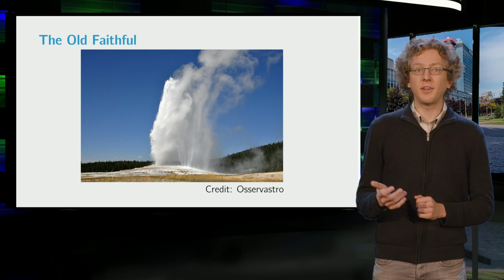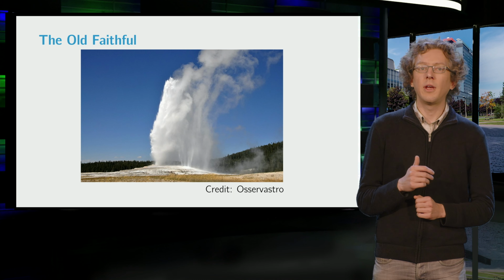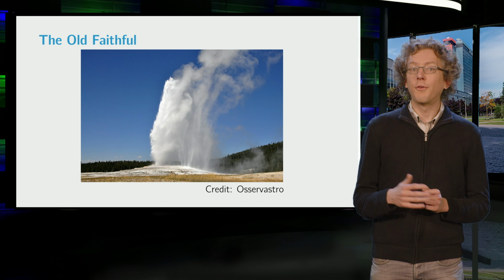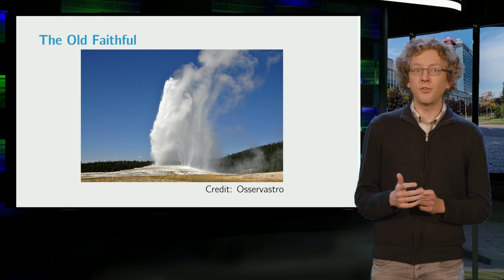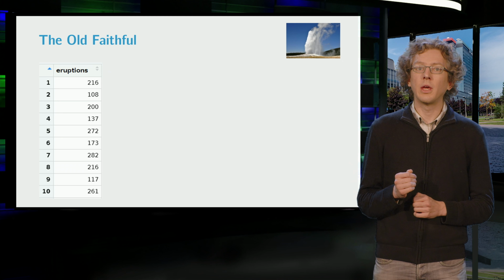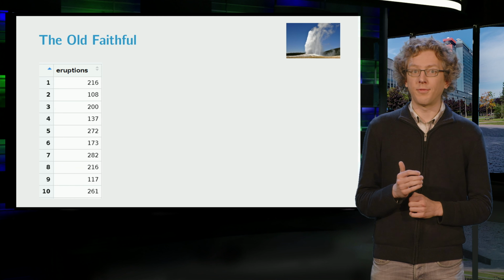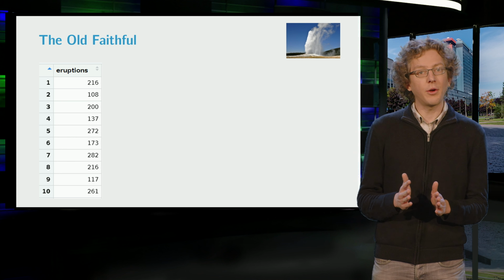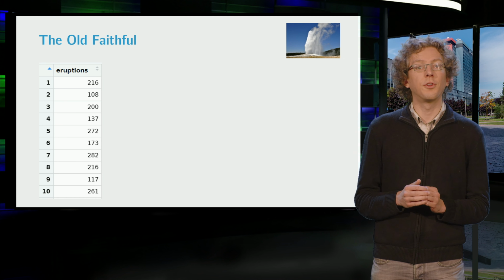This is a geyser that erupts a few times a day, and each eruption lasts for a few minutes. For the first few eruptions, the duration of each eruption, measured in seconds, is shown here. We have 272 observations in total. First off, we divide the data range into disjoint intervals called bins.